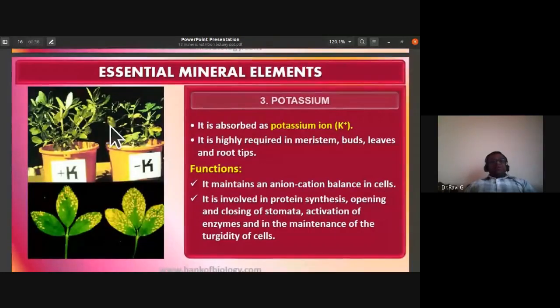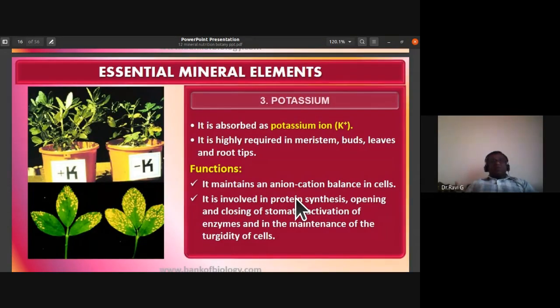Then potassium. Potassium is absorbed from the soil as potassium ion, K plus. It is highly required in meristem, buds, leaves, and root tips. So what is the function of potassium ion? It maintains an anion cation balance in cells.